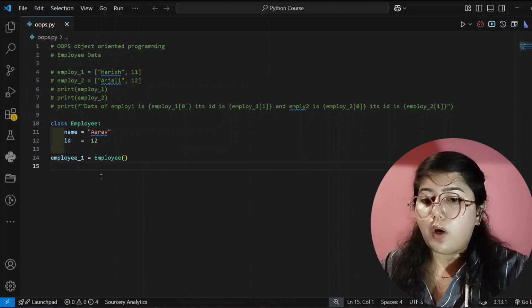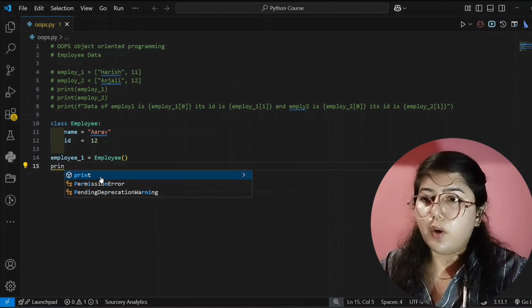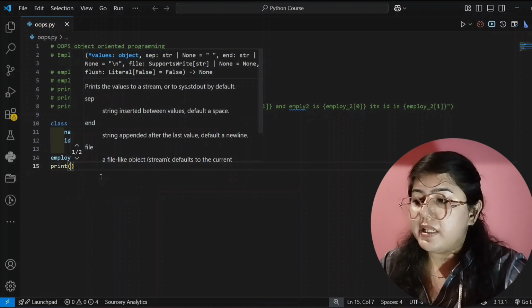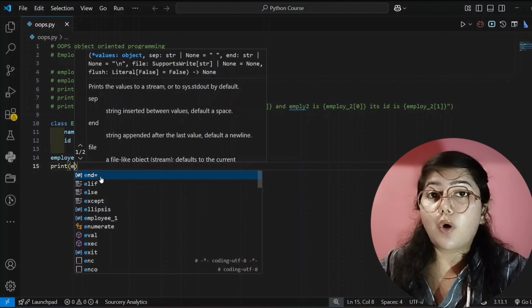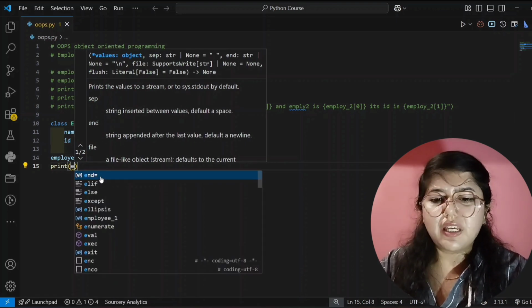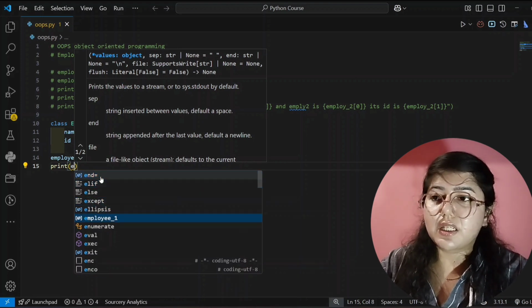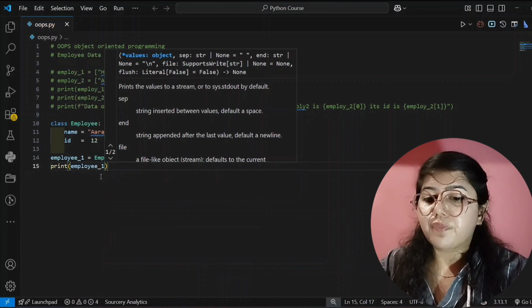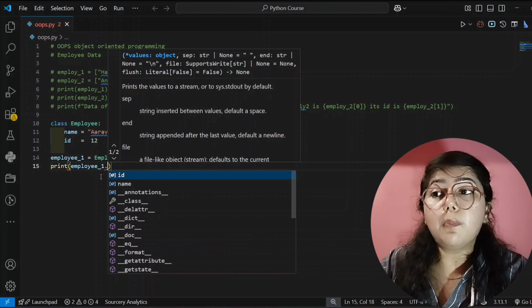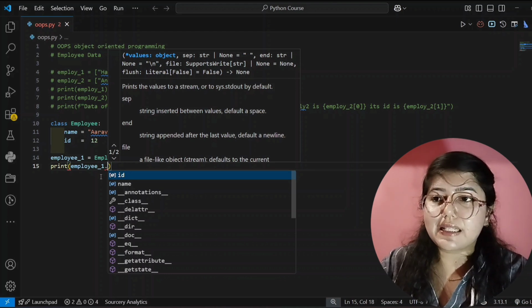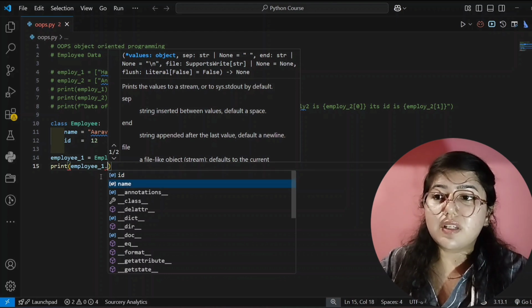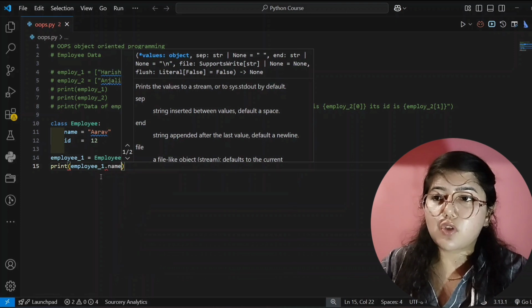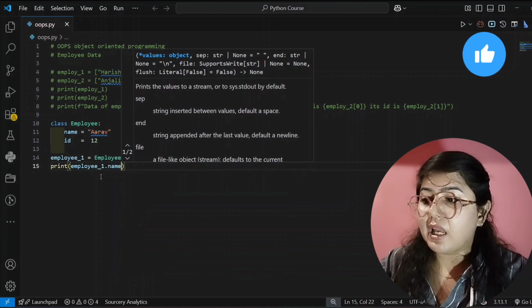Now I want to print the employee 1 data. So inside the brackets I will write employee 1, meaning the object name. I have only created one object, that's why I'm writing employee 1, then dot, and now I will use the blueprint which I have written inside the class, that is name and ID. First I want to print the employee name, so I will write name.